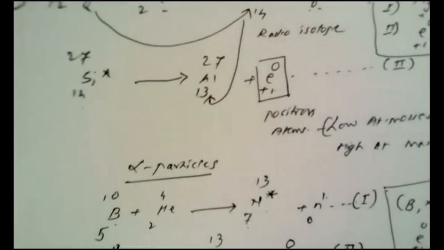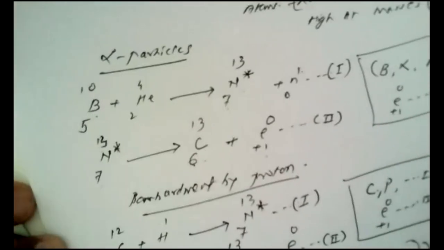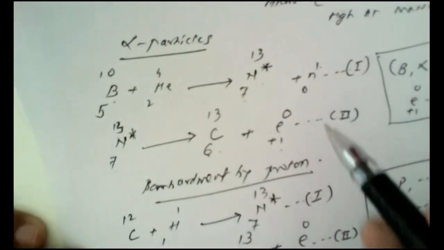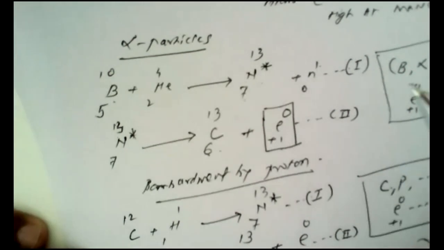Now, here it is showing I am running out of time. Then, when the bombardment by alpha particles is carried out, in the first step neutrons are ejectiles, but in the second step, see here, positrons are ejected. This is the second reaction.